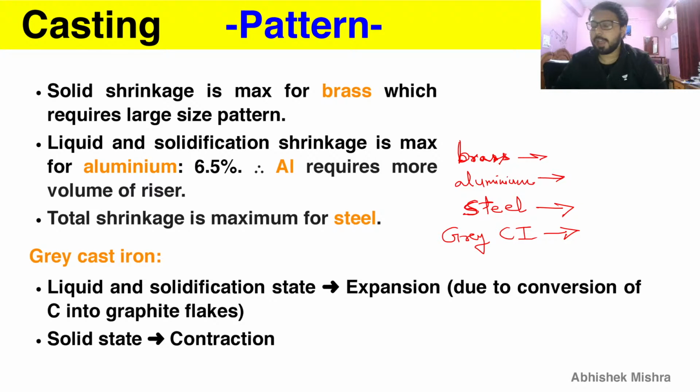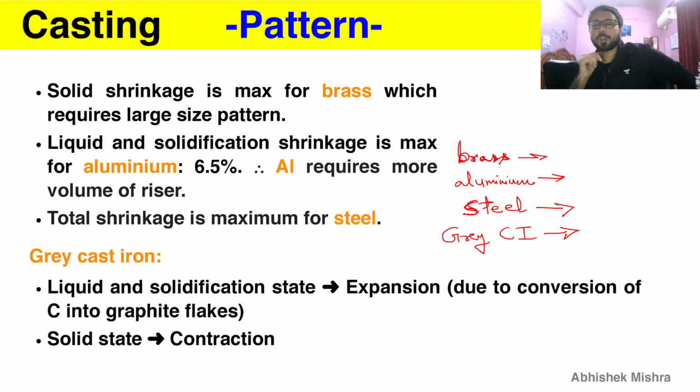Gray cast iron will have carbon because it is a steel, and therefore it will definitely have some carbon, and that carbon is converting into graphite flakes, and due to that expansion is occurring instead of contraction that we are seeing in the other materials. So this is an odd one. So you have to remember this gray cast iron also.